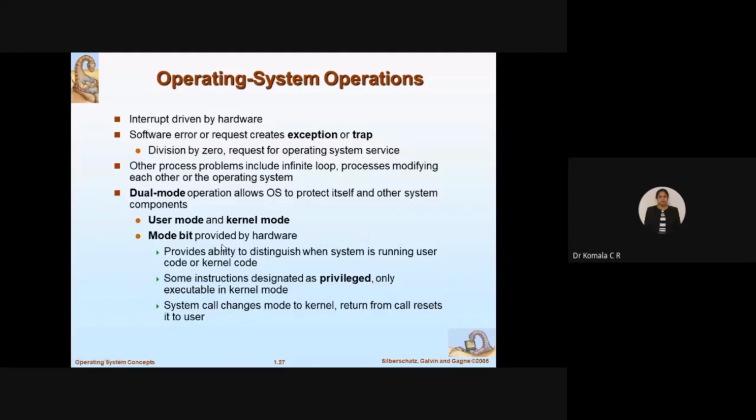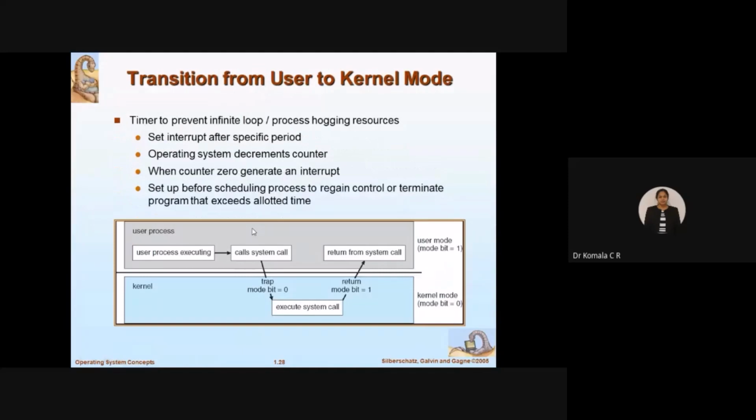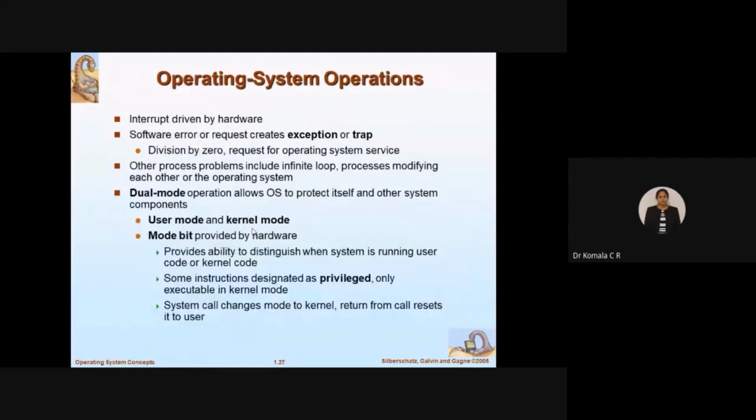How does it actually protect? That we will understand. How will the OS differentiate whether the CPU is operating in user mode or kernel mode? There is one concept here. There is one mode bit in the memory space provided by the hardware. When this mode bit is 1, it is operating in one of the modes. When the mode bit is reset, that means assigned the value 0, it is operating in the other mode. You can understand this clearly with this diagram. I'll come back to this.